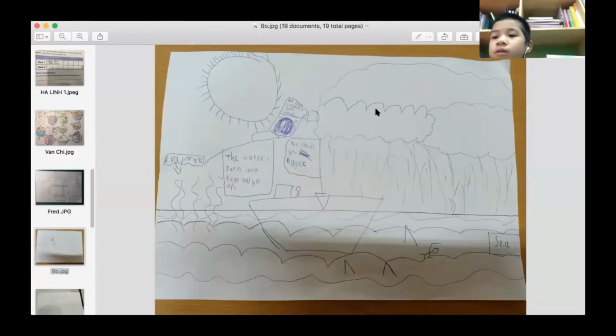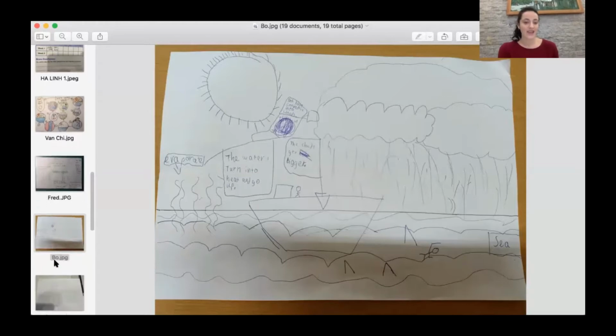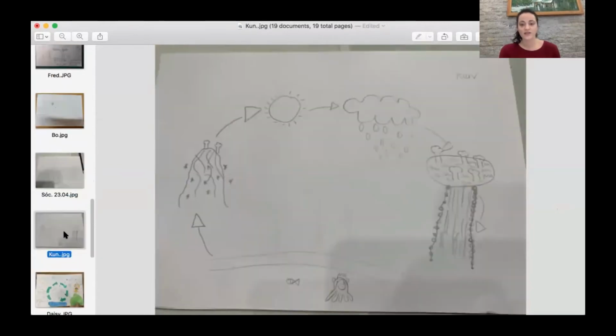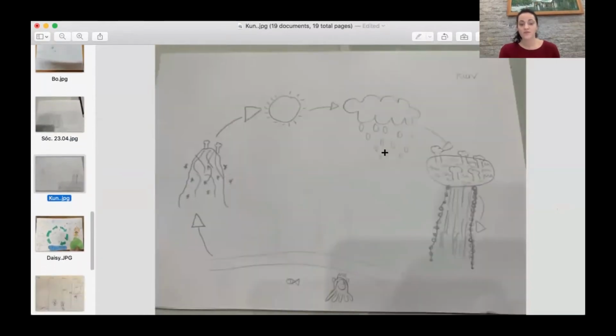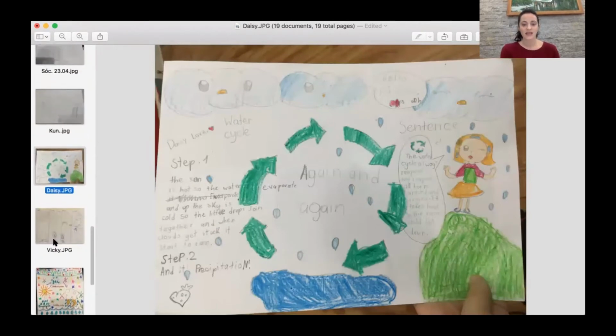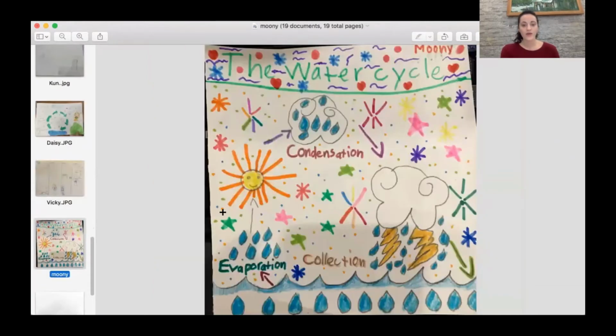Here's Bo's. Excellent job, Bo. I like that you included your little boat. Here's Sup's. Very good, Sup. Here's Coon's. Very good, Coon. Missing the words, though. Make sure you write the words by the arrows, okay? Daisy's. Beautiful job, Daisy. Very good. I love your little person and what they're saying. Mooney's. Oh, so pretty, Mooney.